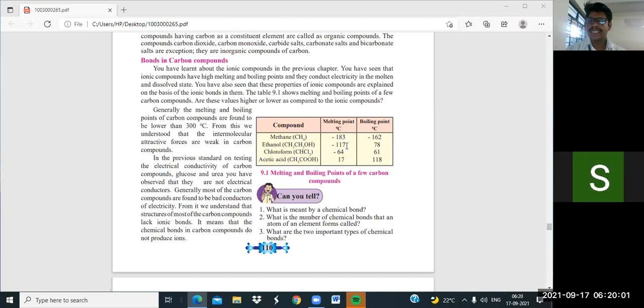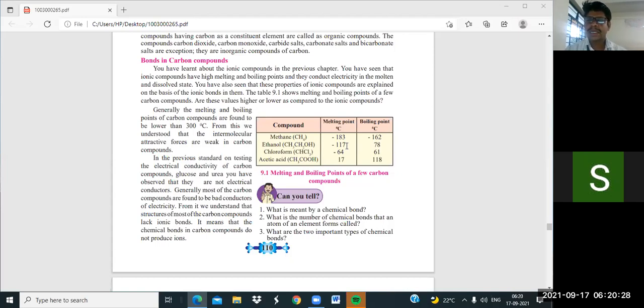Due to that reason it is used as a fuel, and nowadays you are aware that 10% ethanol is added in petrol. Due to that, it helps to reduce pollution as well as to save fossil fuels. Okay, getting it?